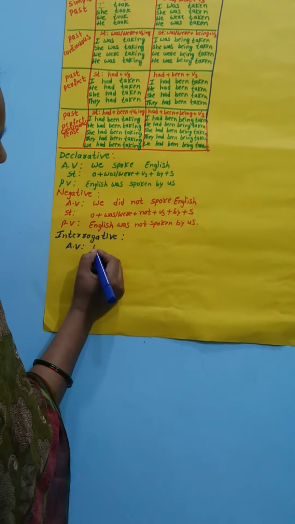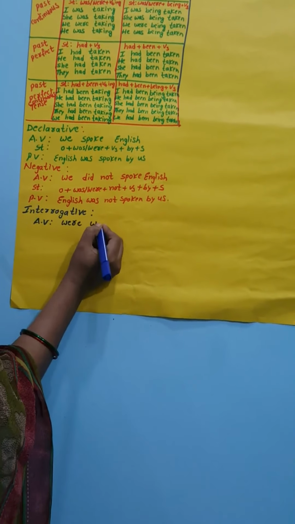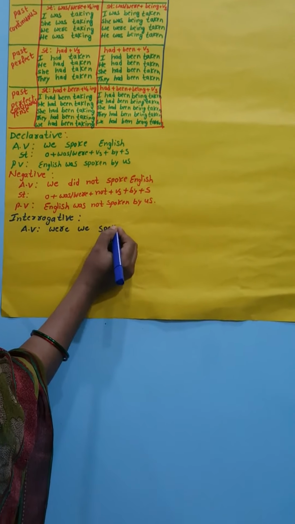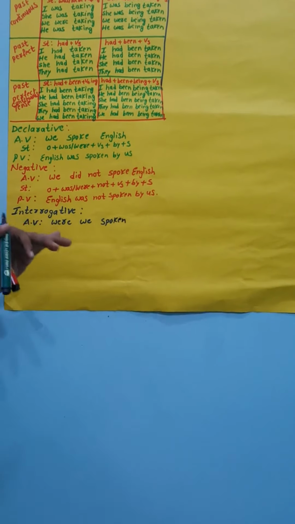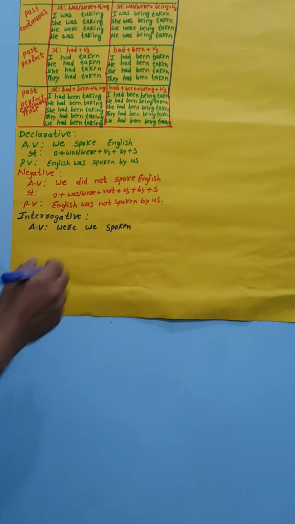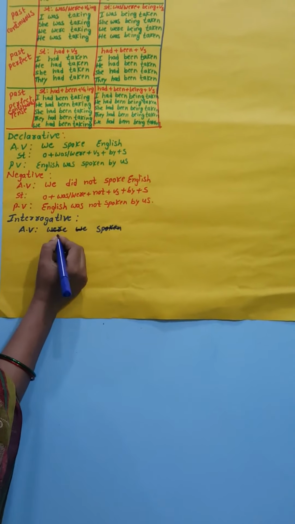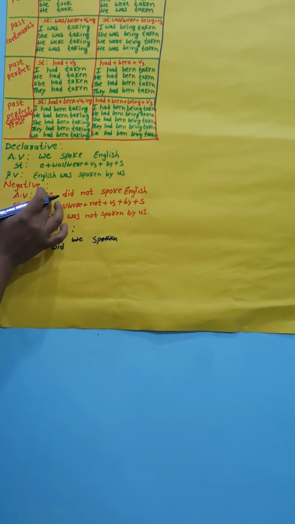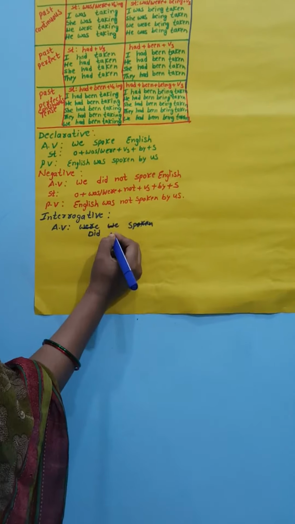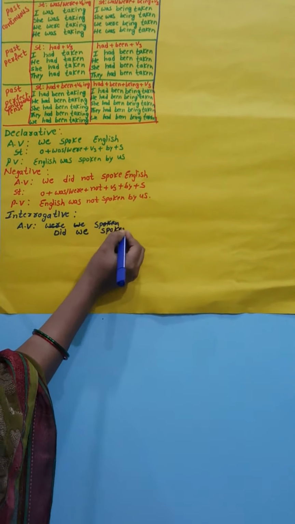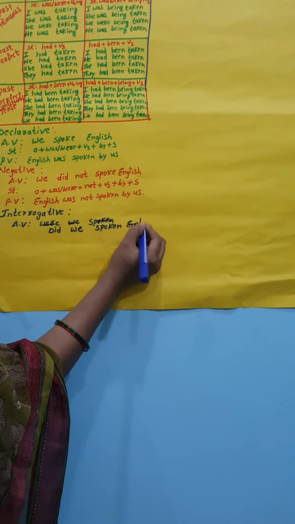We spoke English. Here we write "did." If we write "did" before the subject, and the subject comes after it, that is called the interrogative. Did we speak English?